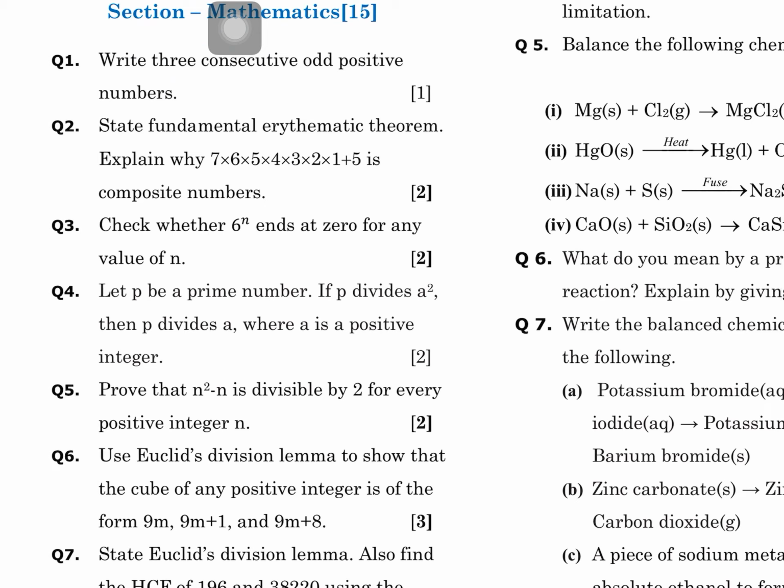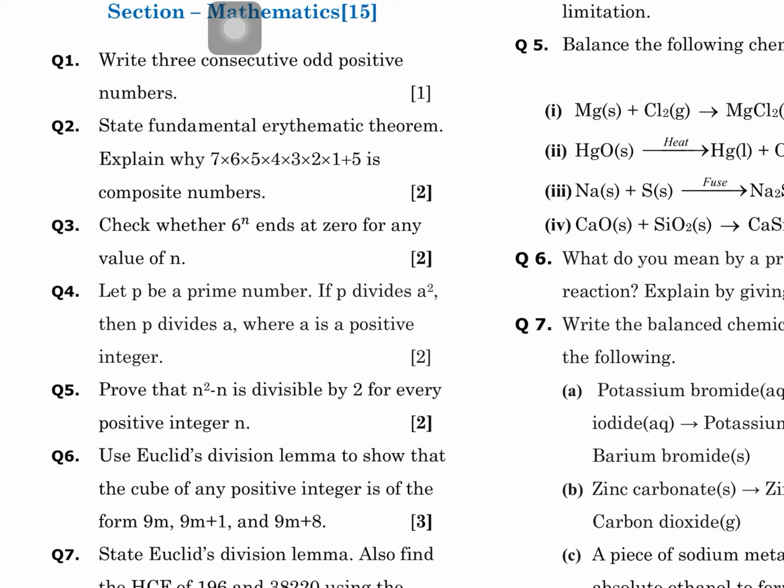However, I am telling this orally. First you will do the factorization of 6. Since the factorization of 6 does not contain 5 as a prime factor, why? Because a number ending at 0 has 5 as a prime factor. So, therefore, for no value of n will 6 raised to the power n end at 0.